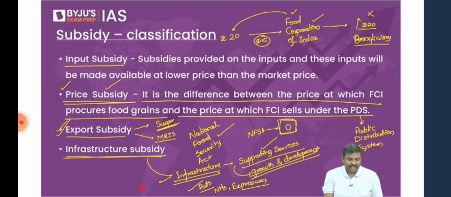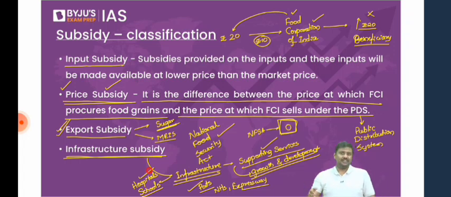Any more examples? Let's say hospitals. Will they not provide benefit to the society? Development we will not achieve. What about schools? So, there is a need to promote infrastructure development. Simple. All I'm trying to tell you is there is a need to promote infrastructure development. So, for the promotion of infrastructure development, government will provide a lot of subsidies.